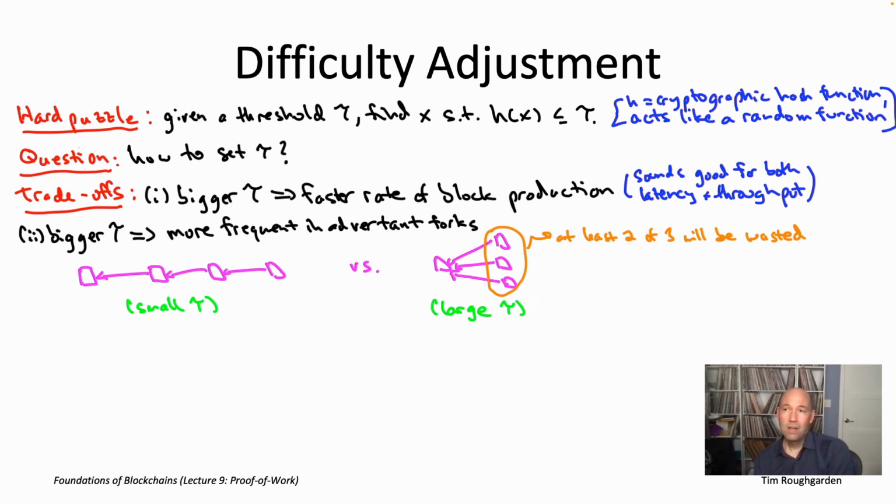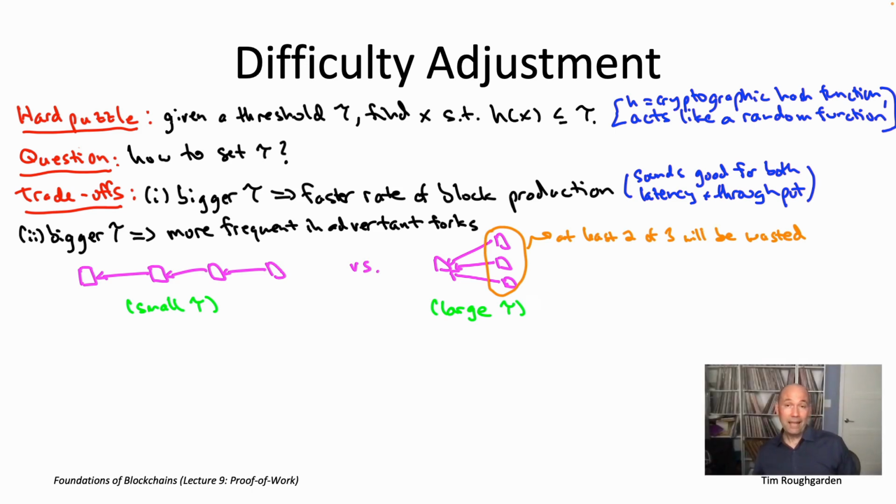right? You're sort of trading off, on the one hand, rate of block production, which, if those blocks are winding up on the longest chain, means lower latency and higher throughput, versus lots of blocks getting wasted just because of this inadvertent forking. So kind of a rule of thumb would be, roughly, you might want to take tau as big as possible, so make block production as high as possible, subject to some kind of threshold on what fraction of blocks wind up getting orphaned, right? So set tau as big as possible, subject to the blockchain typically looking like the picture on the left rather than the picture on the right.